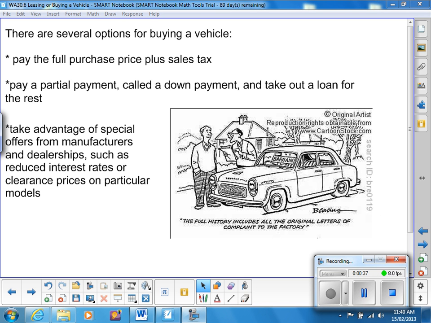There are several options for buying a vehicle. You can pay the full purchase price plus the sales tax. You can pay a partial payment called a down payment and take a loan for the rest. Or you can take advantage of special offers from manufacturers or dealerships such as reduced interest rates or clearance prices on particular models. Sometimes at the end of a model year they will do 0% financing, or they might discount the price because they're trying to clear vehicles off the lot.